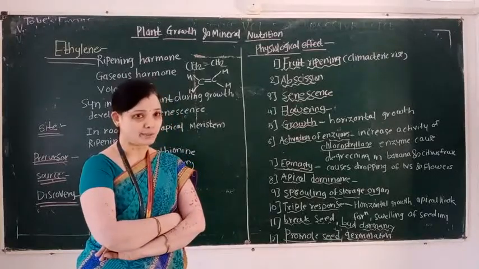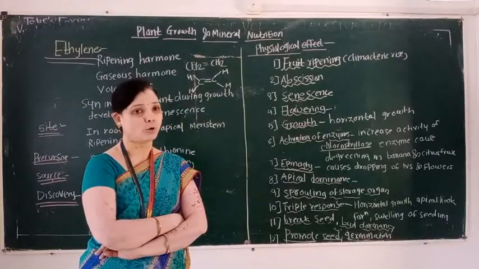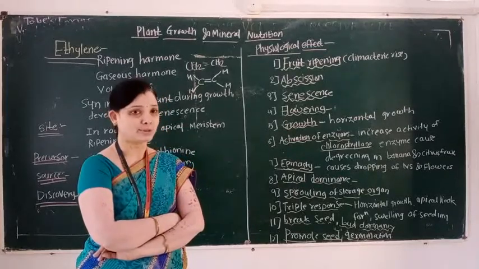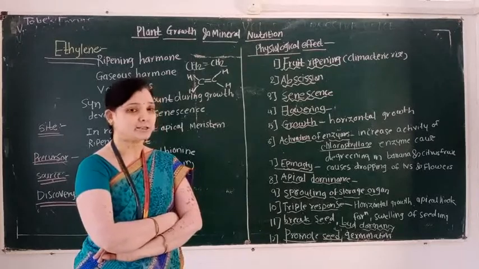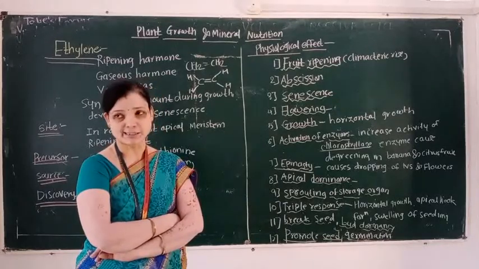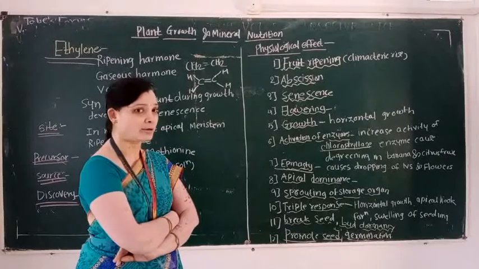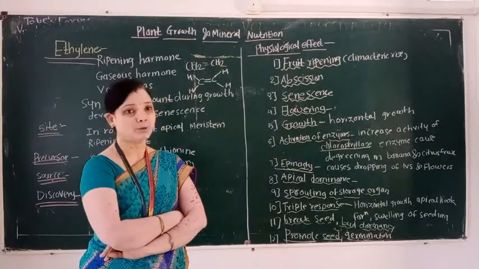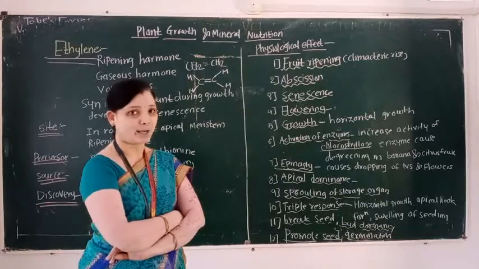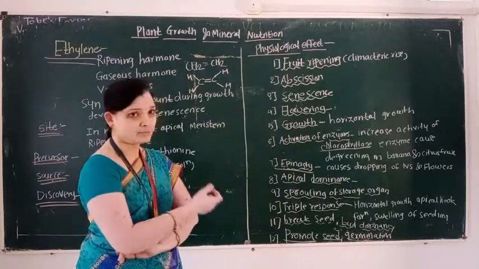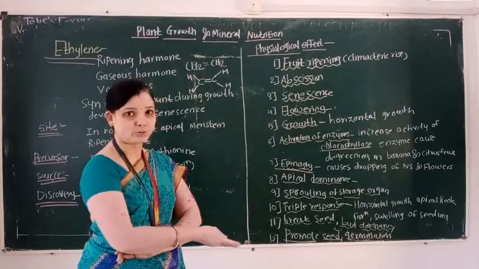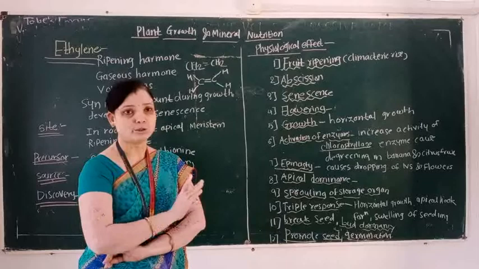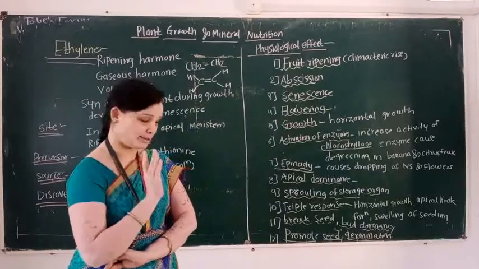Apical dominance means due to the presence of the apical bud, the growth of the lateral buds is inhibited. This phenomenon is known as apical dominance. And for apical dominance, which hormones are responsible? First hormone is auxin, and then we learn the fourth hormone, ethylene. Ethylene is also responsible for apical dominance.